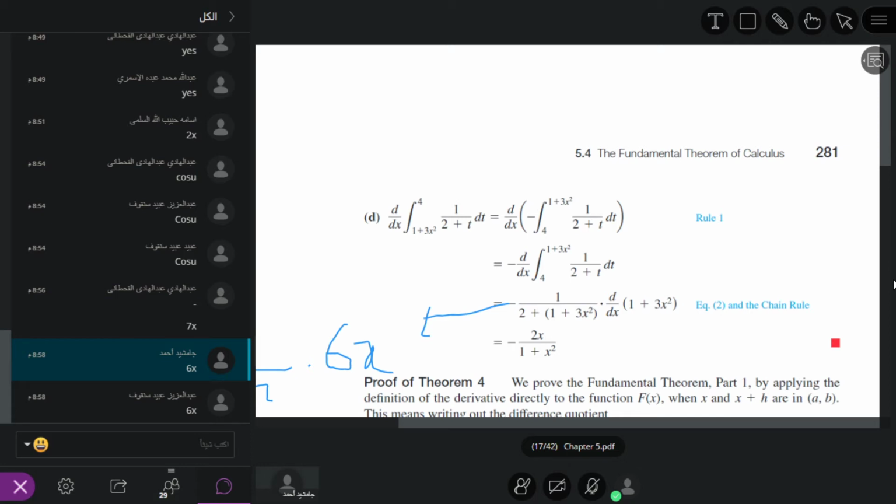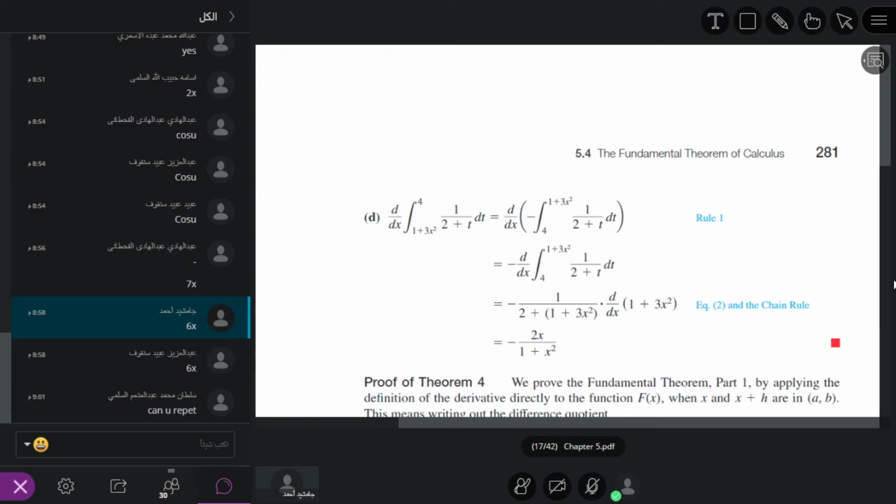And this x is also present here, so that is why minus 2x. This minus is on the top, and also 2x. What is the denominator? It is equal to 1 plus x square. 1 plus x square. Okay, do you understand, students? Did you understand? Should I repeat again?